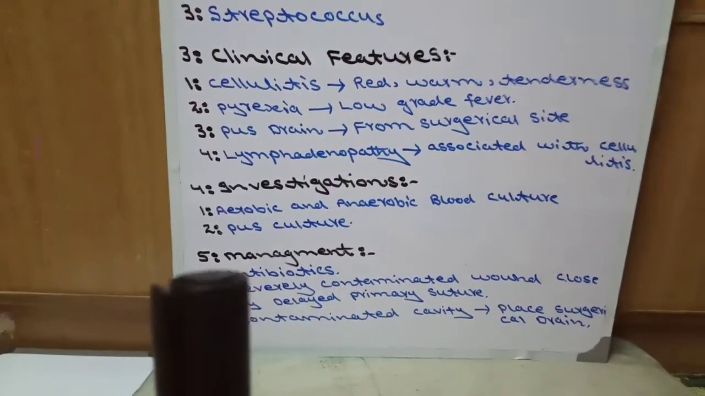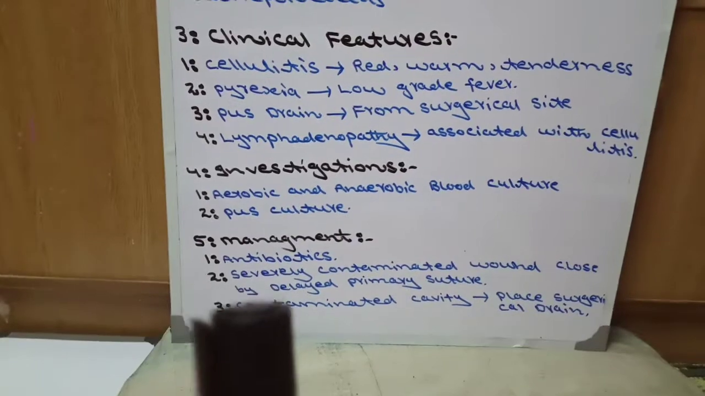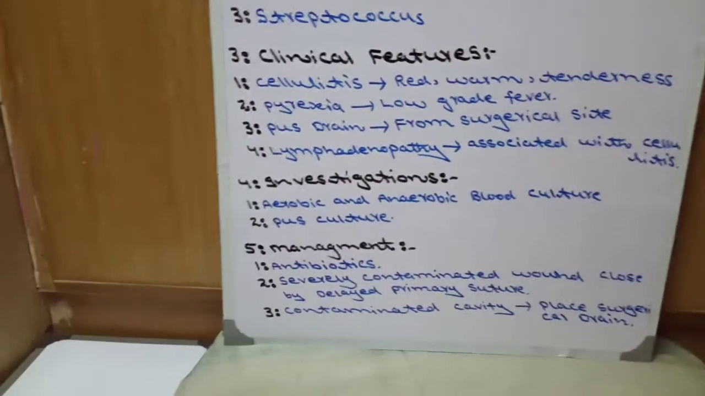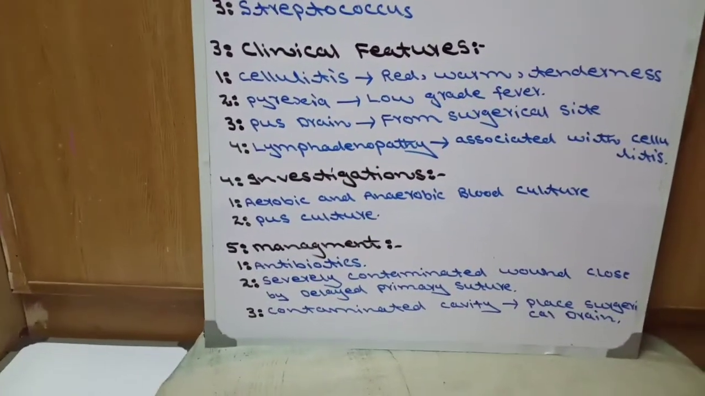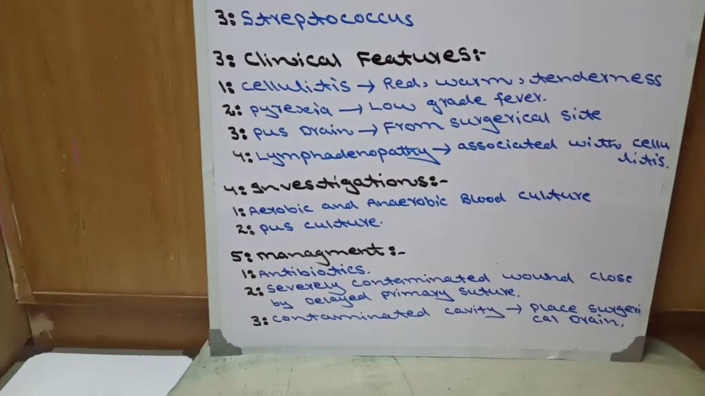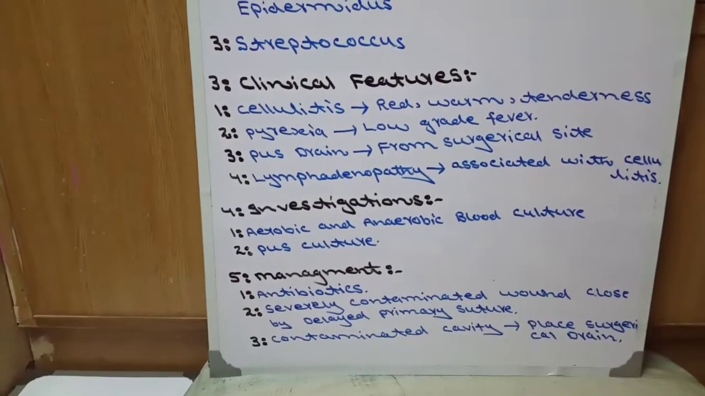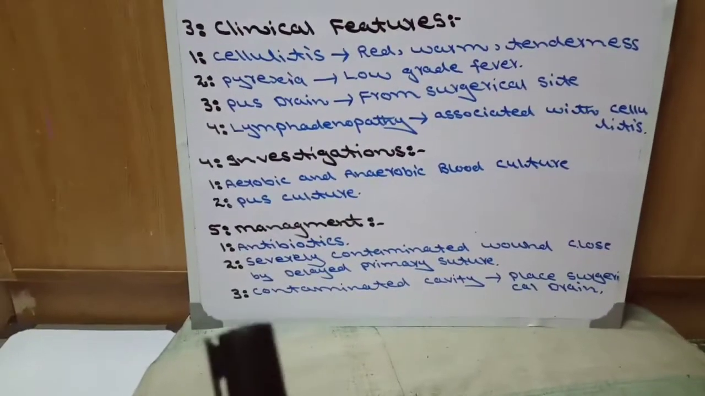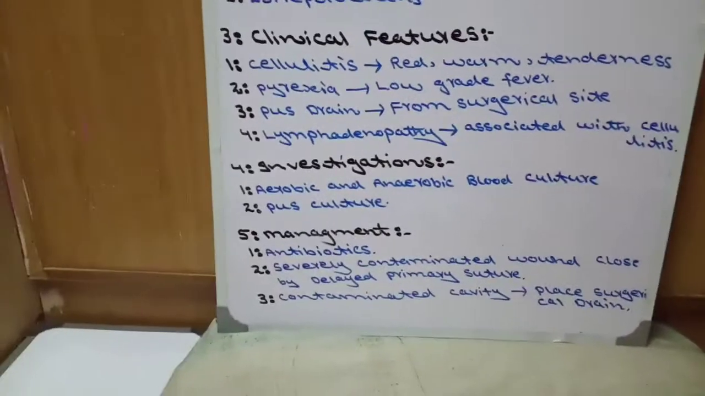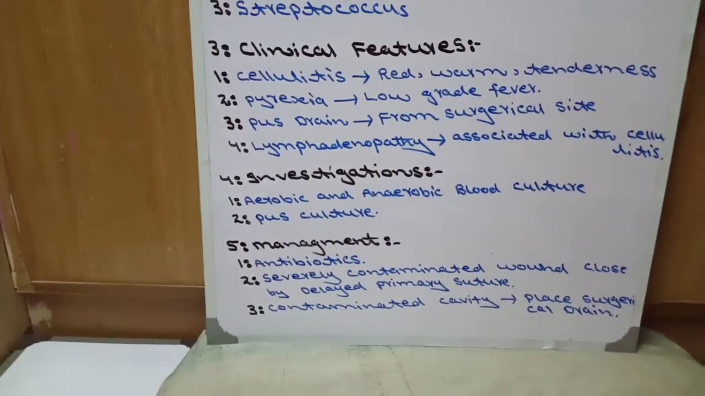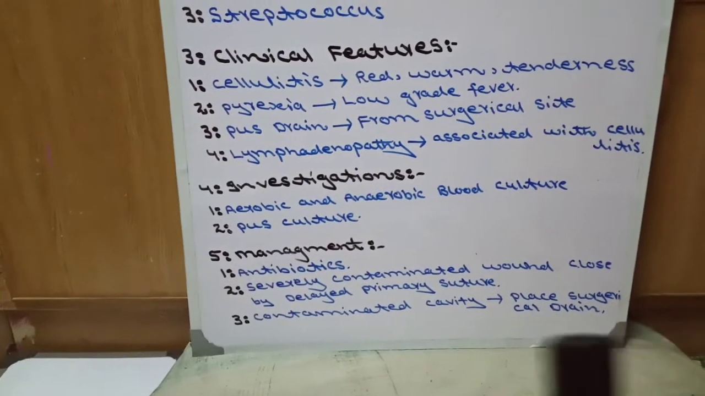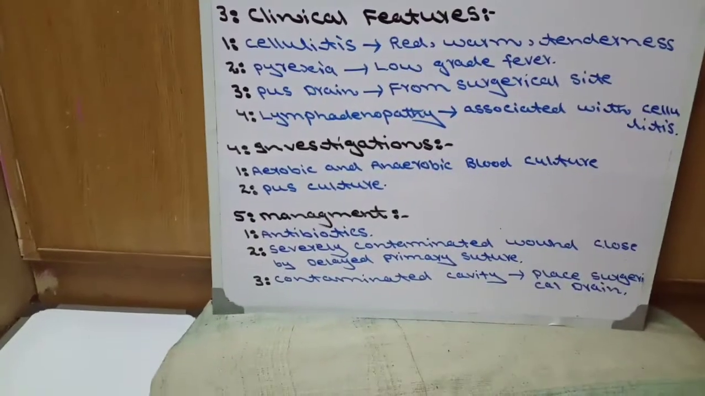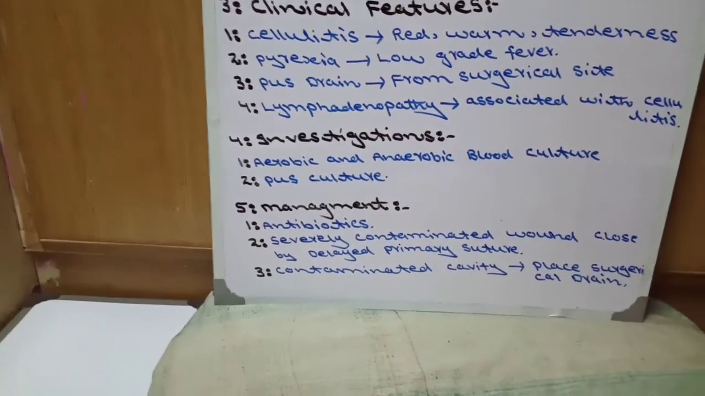Now in management, the first is antibiotics, second is severely contaminated wound closed by delayed primary suture. If the patient has a severely contaminated wound, then this wound should be closed by delayed primary suture. Third, contaminated cavity. If the patient has a contaminated cavity like the abdominal cavity, we place a surgical drain for this contaminated cavity to drain its pus, to drain the blood, to drain the fluid.